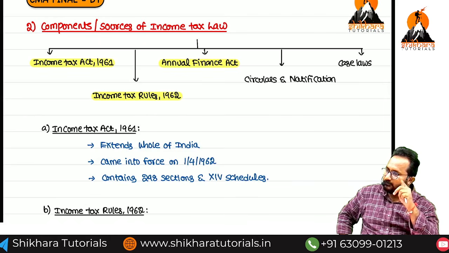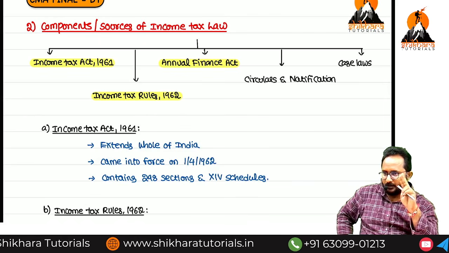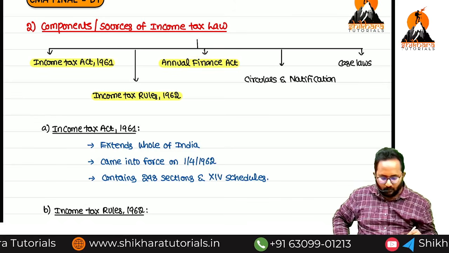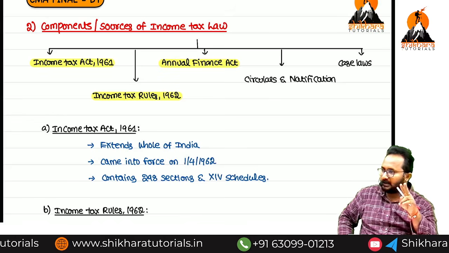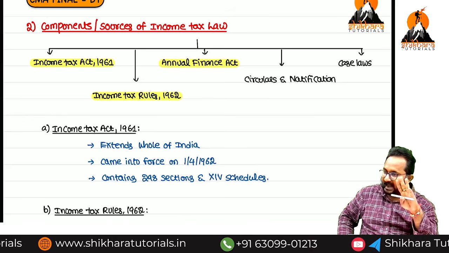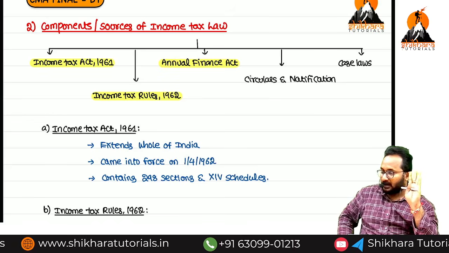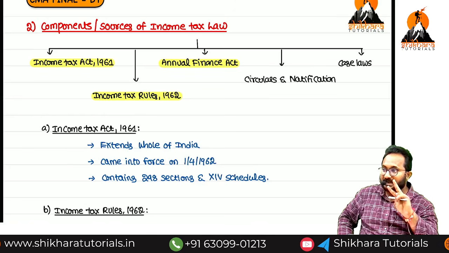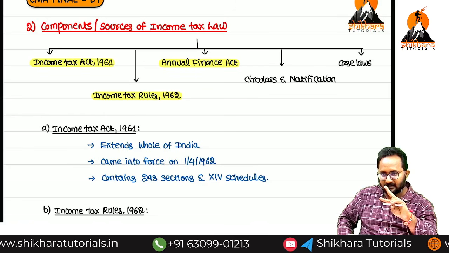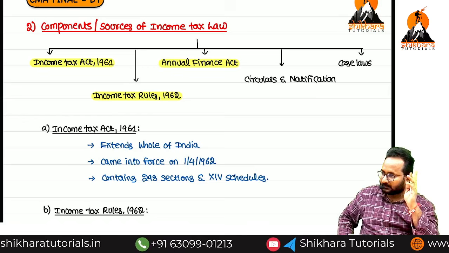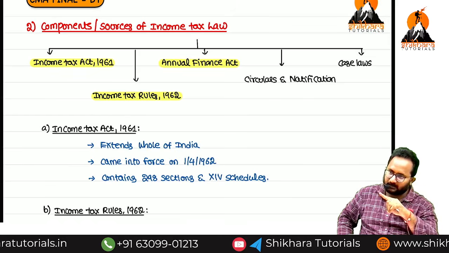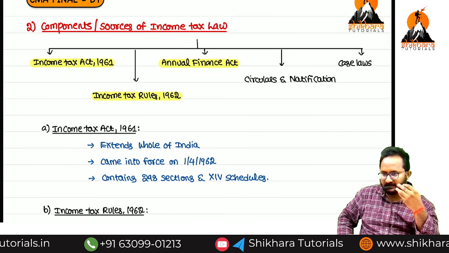Annual means every year. We make an Act every year, and that is only the Finance Act. What is the main agenda behind framing one Act every year? To make amendments in both the tax laws, indirect tax laws as well as direct tax laws. Why? Inflation rates increase, purchasing power changes, everything is changing.